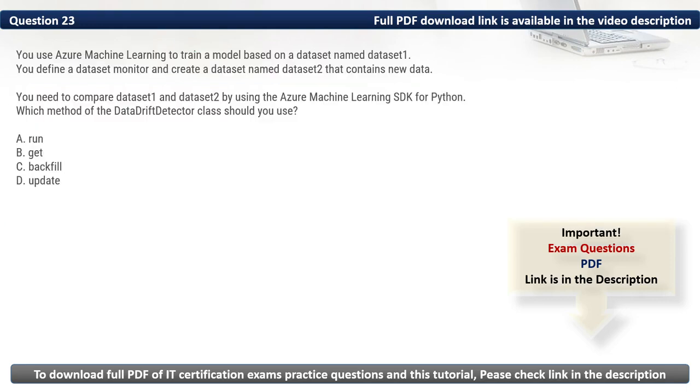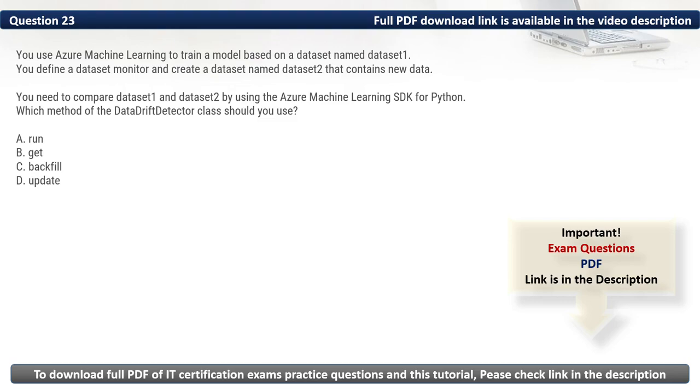Question 23. You use Azure Machine Learning to train a model based on a dataset named dataset1. You define a dataset monitor and create a dataset named dataset2 that contains new data. You need to compare dataset1 and dataset2 by using the Azure Machine Learning SDK for Python. Which method of the DataDriftDetector class should we use?